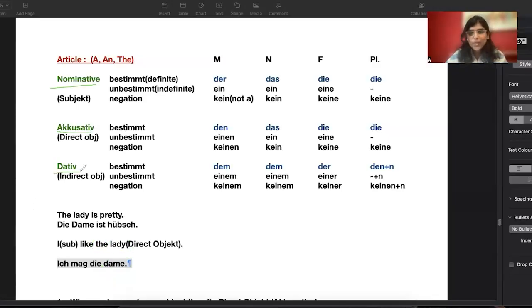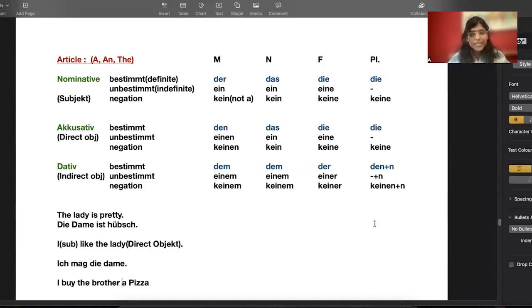Now let's talk about what dative is, which is an indirect object. I'll give you an example to explain it better. If I'm writing, I buy the brother a pizza, right? So, I buy the brother a pizza. Who is doing an action? I am doing, I am buying. That means I is the subject. Buy is nothing but a verb.